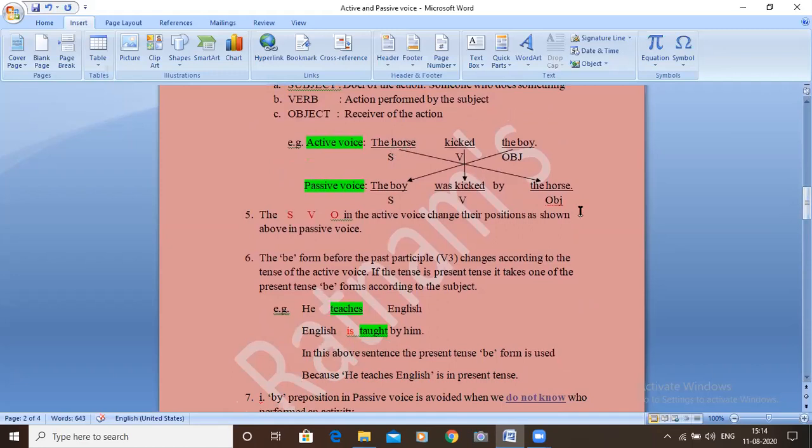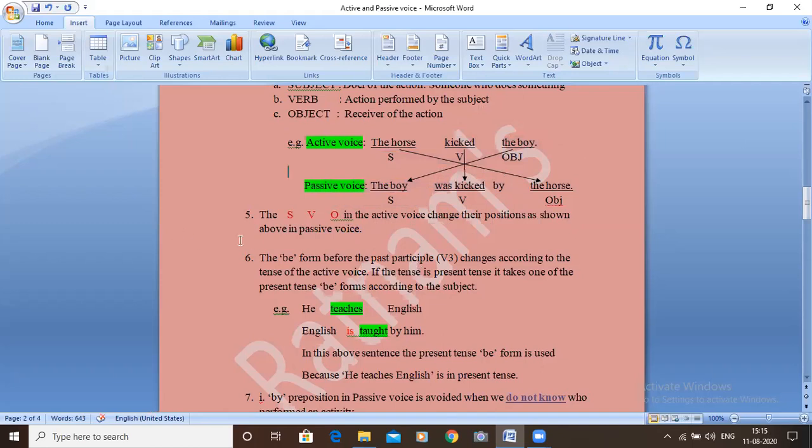Change the subject, bring the subject into object place in passive voice and object into subject place, and then change the verb. That's all. That's very easy. But if you know which B form to use for what tense, you know almost everything, because this past participle will remain unchanged, right? So fifth point, the subject verb object in the active voice change their positions as shown above in the passive voice.